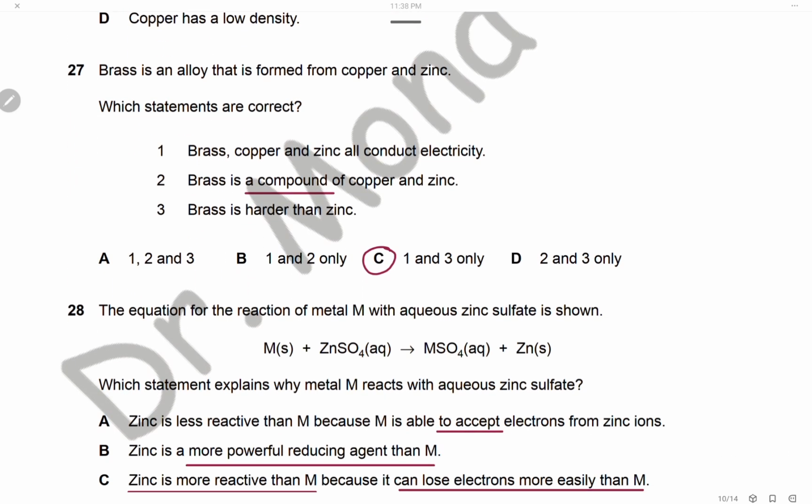Question 27. Brass is an alloy that is formed from copper and zinc. Which statements are correct? Brass, copper, and zinc can all conduct electricity because copper and zinc are metals, so they all can conduct electricity. This is correct. Brass is a compound of copper and zinc. This is wrong because alloys are mixtures. Brass is harder than zinc. This is correct. Alloys are harder than the original metal. So 1 and 3 are correct, and the answer is C.